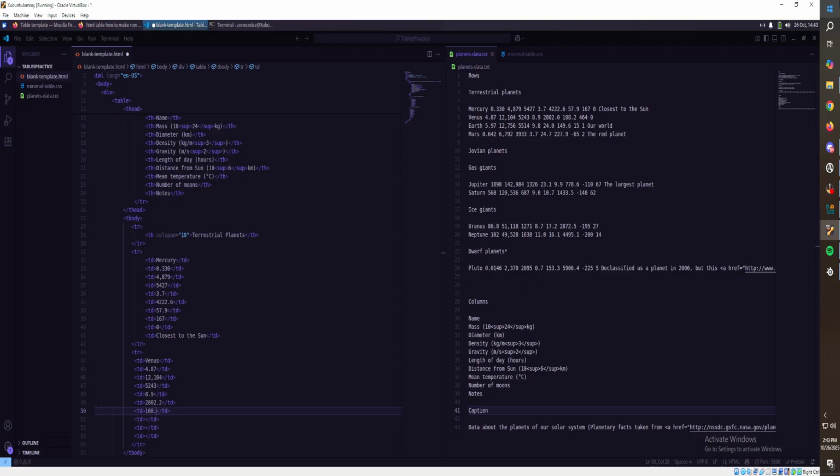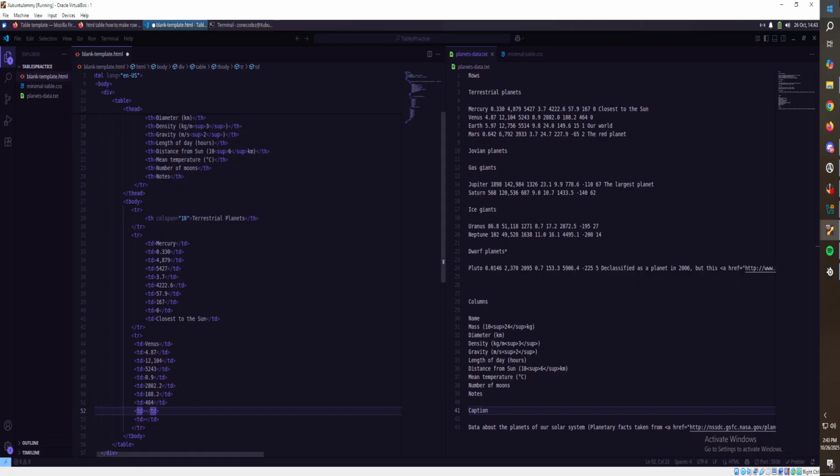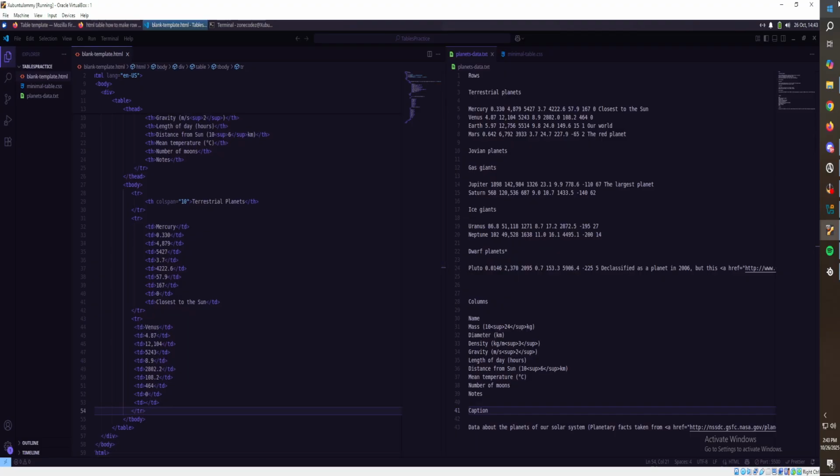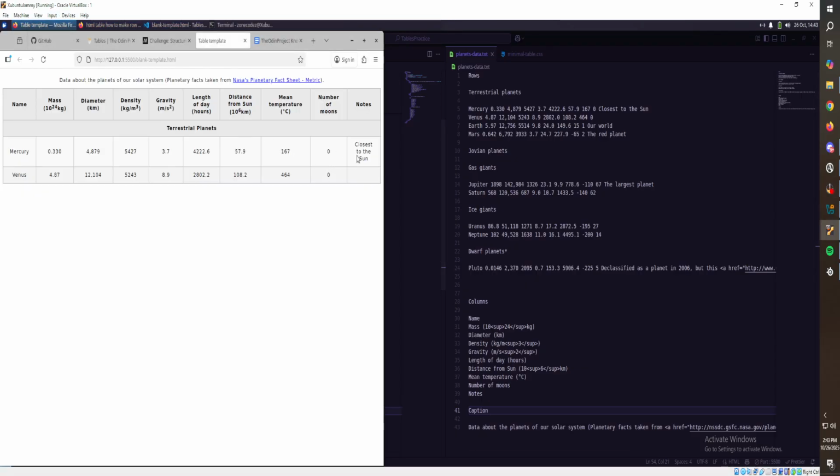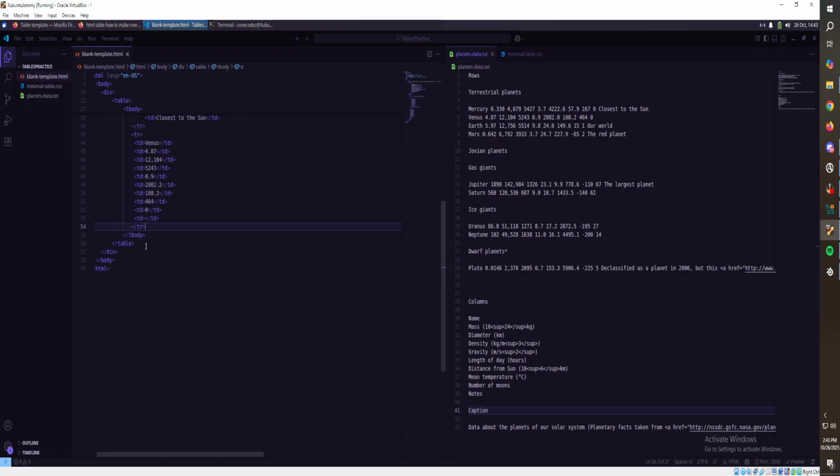108.2. There should be 2 more: 108.2464 and 0, because there's no notes. So let's save that and take a quick look to make sure it still looks okay. So there it is. There's no notes, right? We left it available in case we ever wanted to add it. All right. That's easy. There it is.